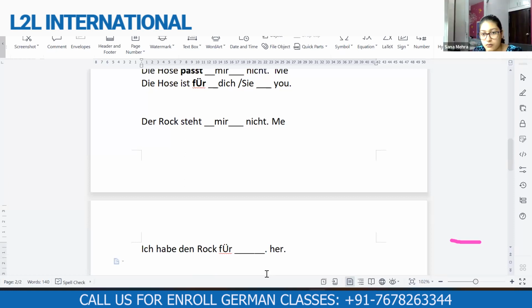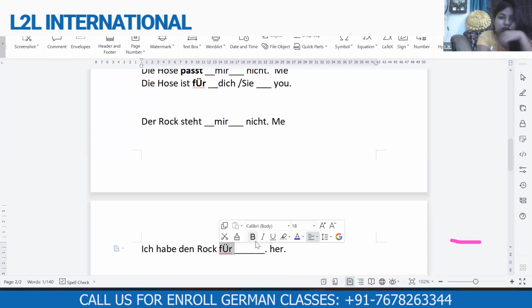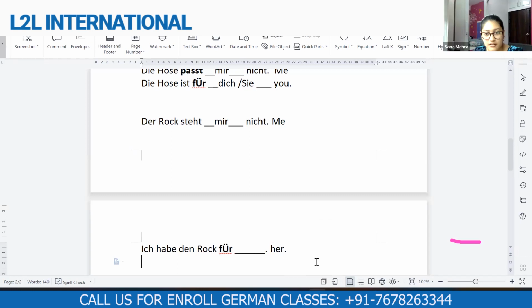Dative. Why dative, Sana? Can you see any dative verb in here? Helfen, stehen, passen, anything? No. Den is accusative or dative? Den is accusative, that's fine. But do we have an accusative preposition here? Für, can you see? Yes. So if the sentence has für, für is an accusative preposition.